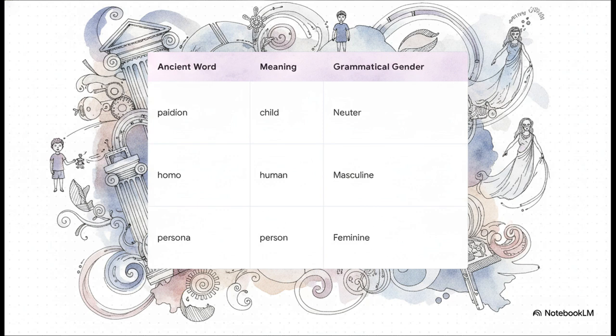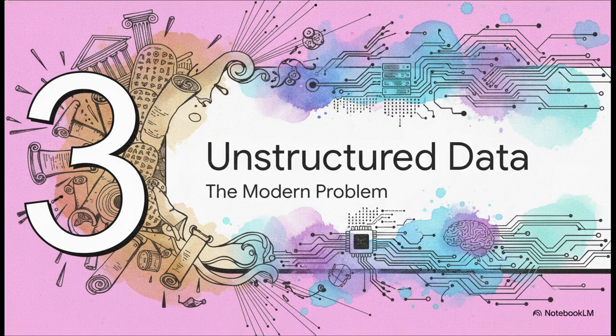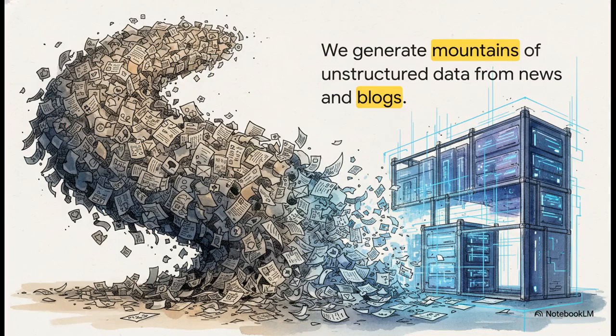In Latin, homo, meaning human, was always grammatically masculine, while persona, meaning person, was completely fixed as grammatically feminine. Basically, we humans built a wildly complex, exception-filled system to categorize our nouns, which brings us to Section 3, the unstructured data problem. Fast forward to today, and we're facing an absolute explosion of information.